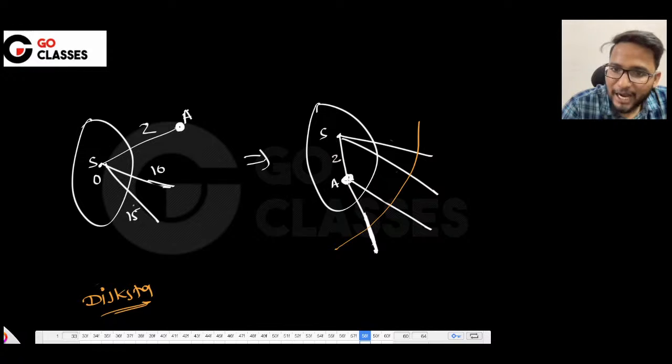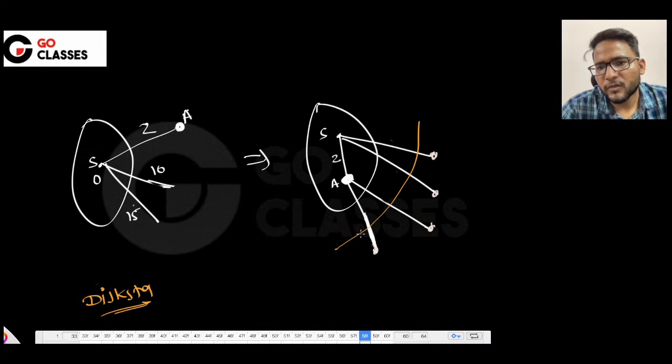Now Dijkstra will say I will count from 2. Maybe it is already 2, so these are the vertices. I will again relax all the outgoing edges from A, and let's suppose that this is maybe 3. Okay, this is 2 plus 3, 5.